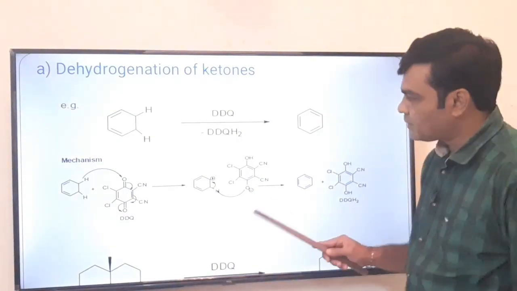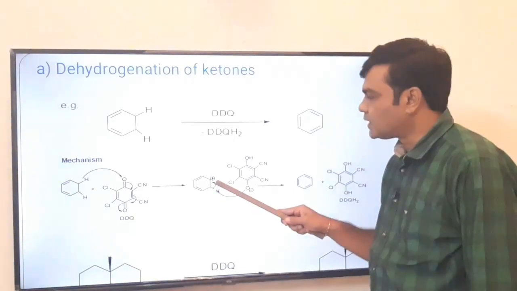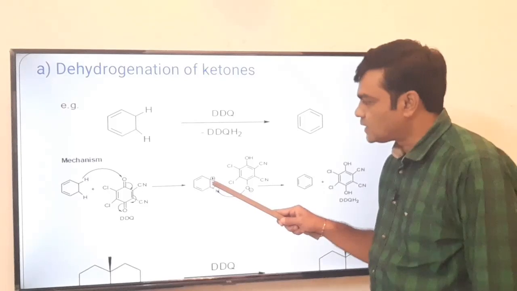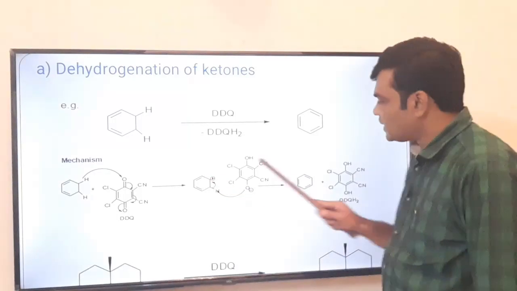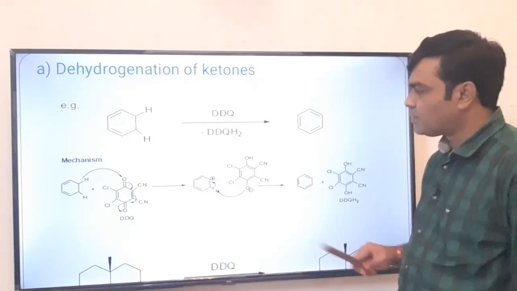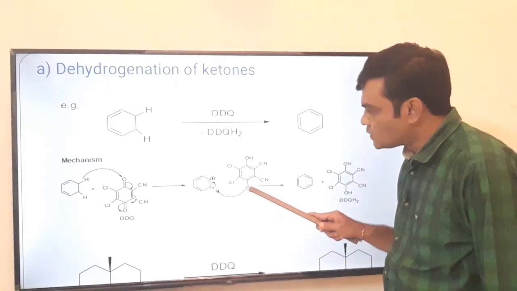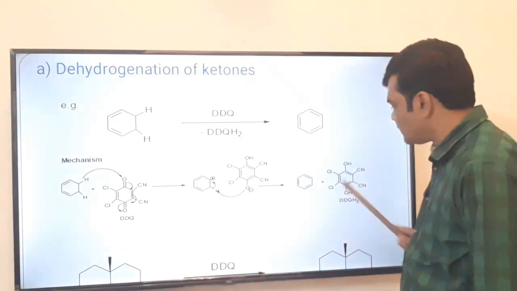So in the next step what happens? Deprotonation takes place. This carbon-hydrogen bond breaks heterolytically. This bonded pair of electrons is shifted here, so a pi bond is formed. In this way we get benzene, that is an aromatic compound, and this H positive, that is a proton, goes to this O negative. So O negative, H positive, OH is formed.